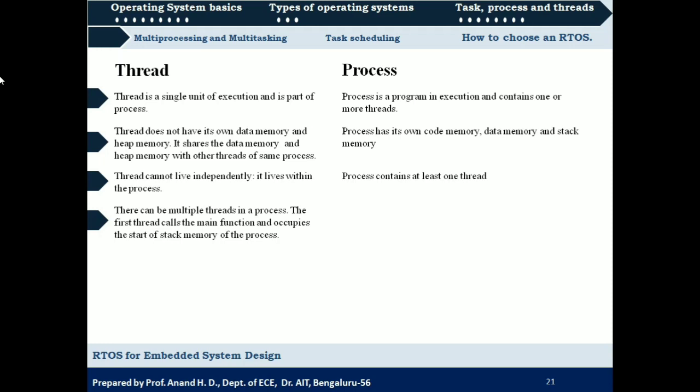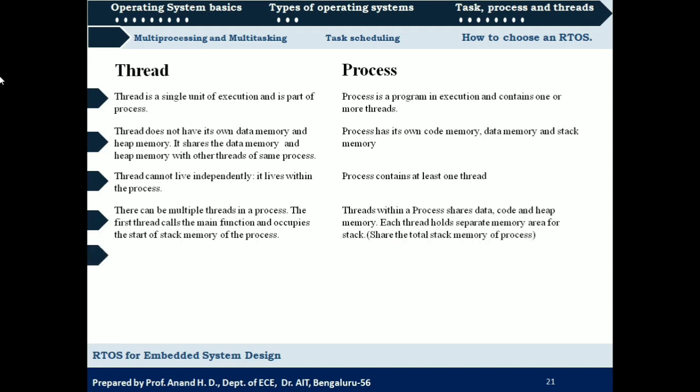Again, we have seen this with respect to the memory organization of a thread. Code memory will be at the bottom, then we have data memory, and stack memory starts from the top of the memory. The top spot is always allocated for the main thread and the later spots will be allocated for other threads which are created from the main thread.